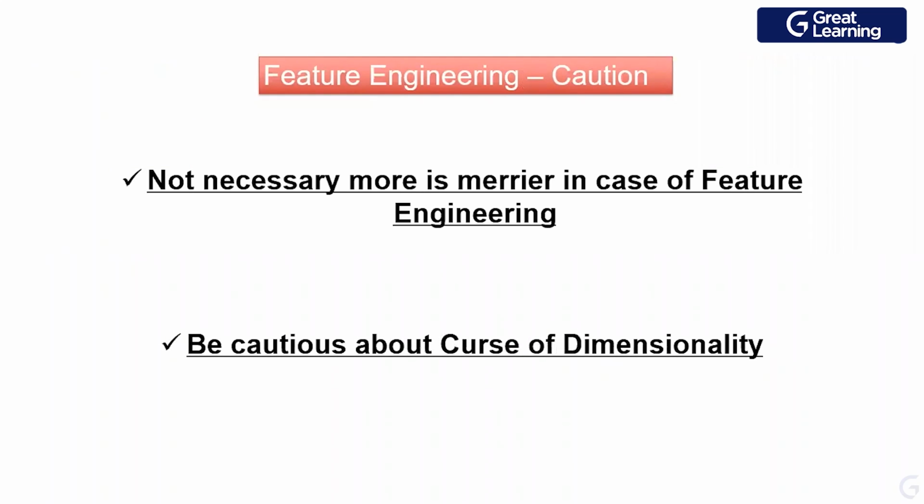Be cautious about the curse of dimensionality, which means if the number of rows available in the data set is not too many, I should not be creating a lot of columns, otherwise I'll fall into the curse of dimensionality. Fair enough? So let's get started.